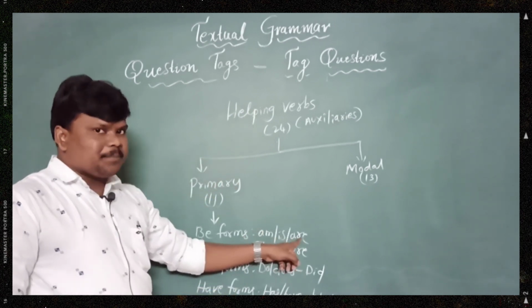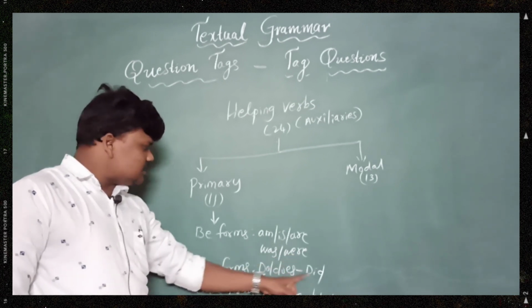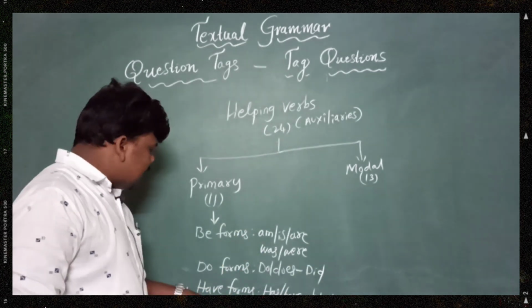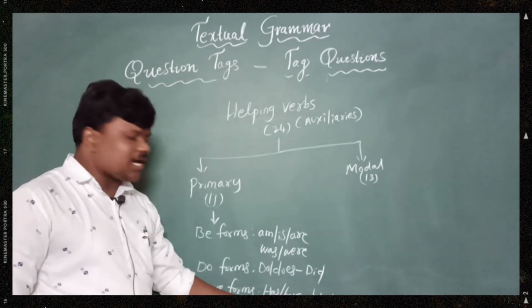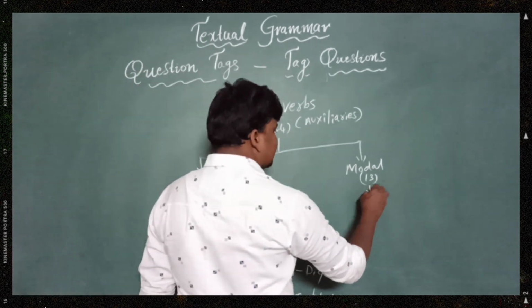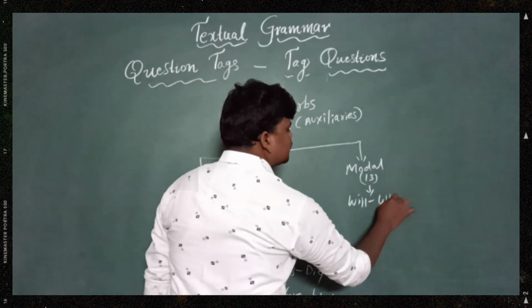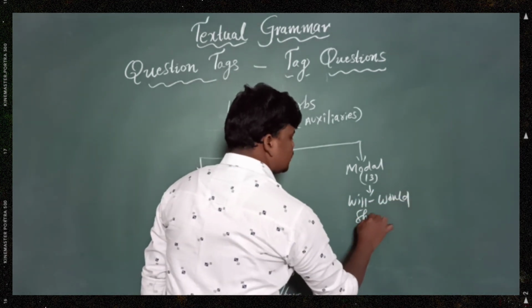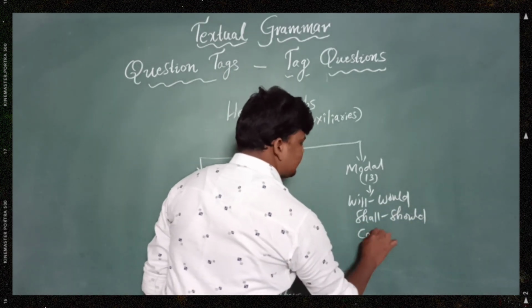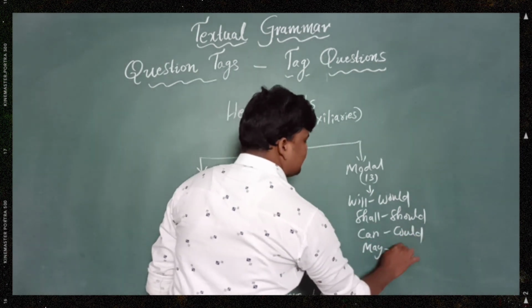Am, is, are present be forms, was, were past be forms. Do, does present do forms, did past do form. And have forms, present has, have, past had. And there are 13 modal verbs, four pairs which are easy to remember: will, would, shall, should, can, could, may, might.